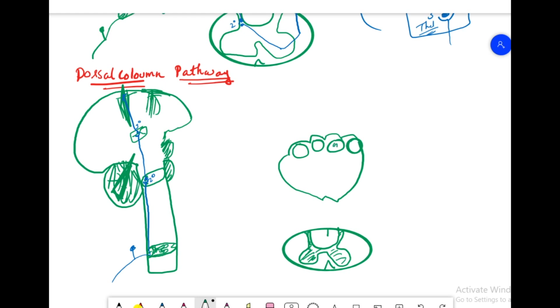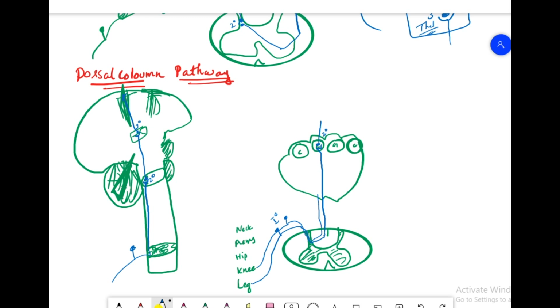I am drawing the section of the medulla. We have in the medulla actually 4 nuclei, 2 gracile and 2 cuneate nuclei, and the fibers of the posterior column pathway are arranged in a specific fashion.